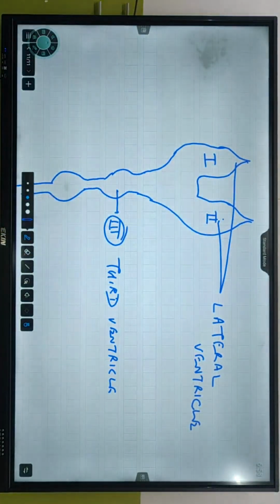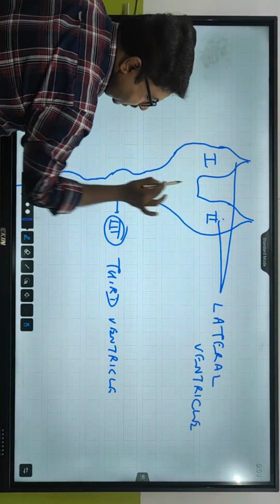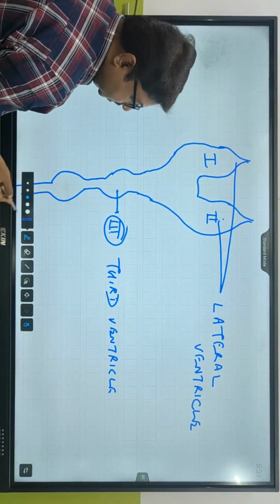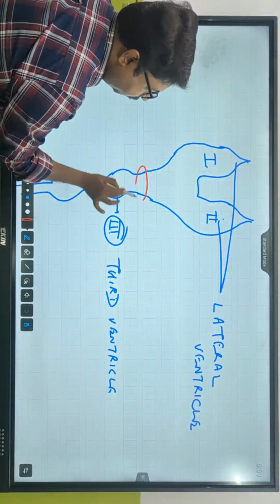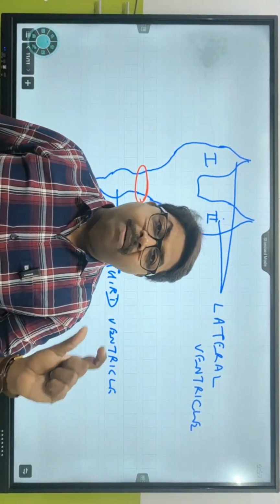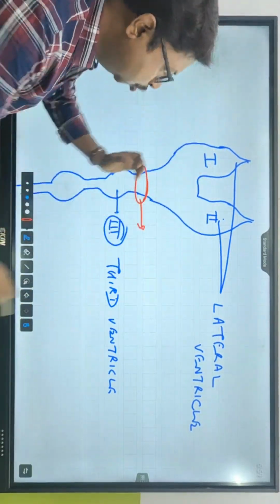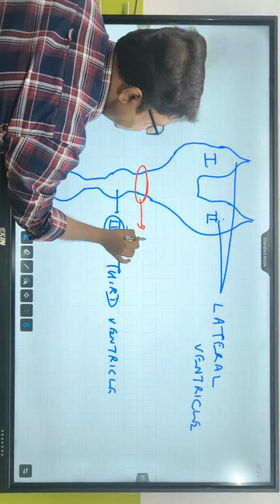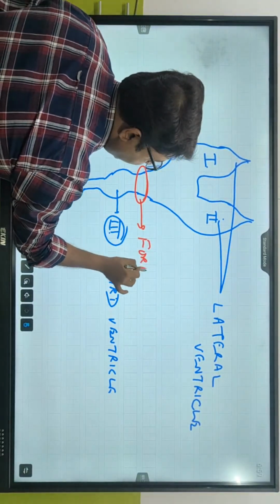Lateral ventricle. They are called lateral ventricles. 2 of the ventricles join with the third ventricle by a foramen. Tell me the name of the foramen. What is the meaning of foramen? It's a pore. So 2 lateral ventricles join with the third ventricle by a foramen called foramen of Monro.